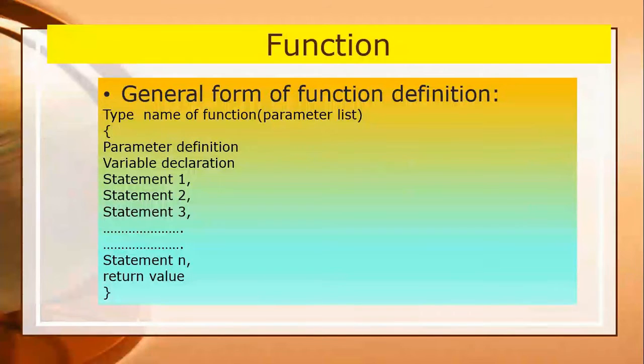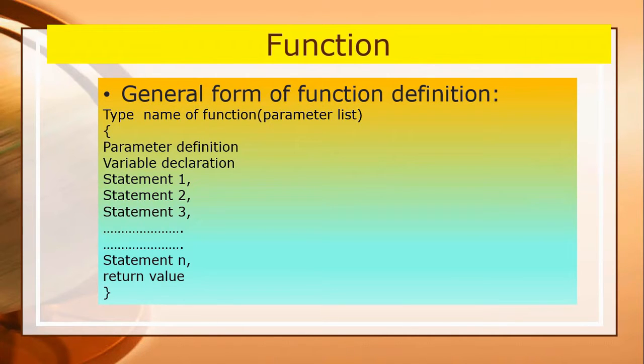This is the general form of function definition. Here you can see the type you have to write, like int or char. Then you have to mention the name of the function, and in the parentheses you have to mention the various arguments. Then parameter definitions, whatever parameters you are going to pass in the function you have to mention here.